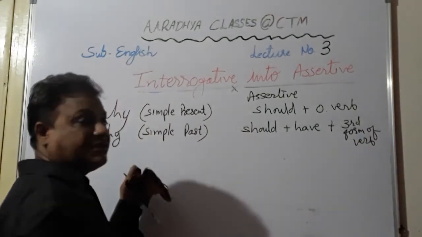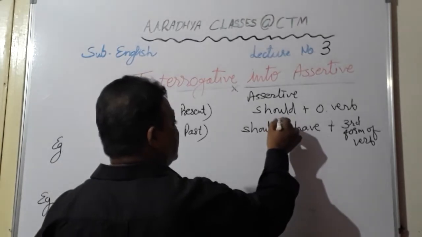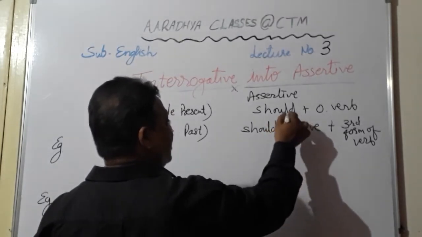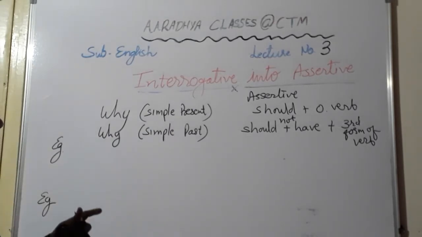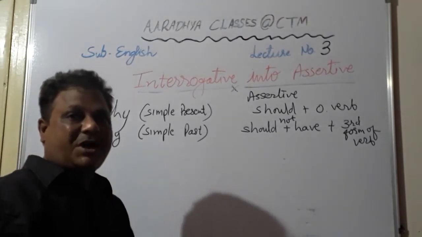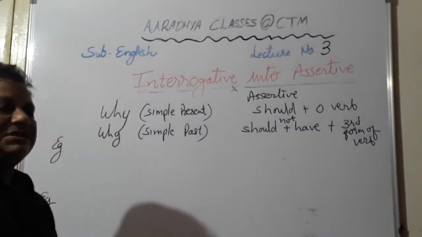When the why question is negative, when why question is positive, then here we will add not. After should, in both the cases we will add not. So how will you find out whether the given sentence is in simple present or simple past tense? So by looking at the verb, if there is do, does or did, then you can easily make out.